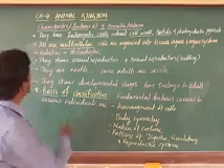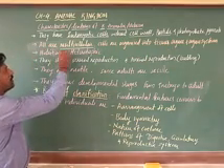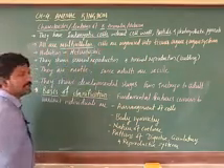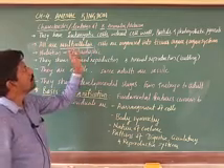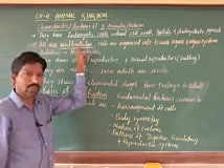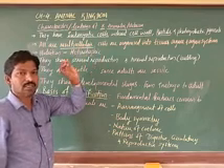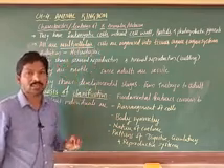Next, the second character you can take is that they are multicellular. All animals show multicellularity, whether they are very lower organisms or higher organisms.